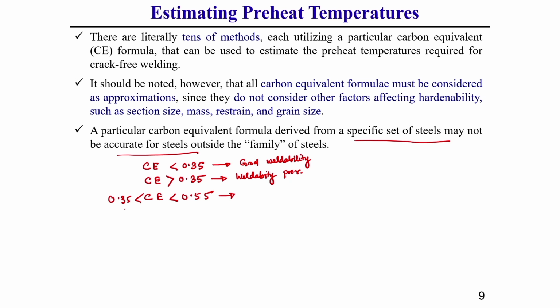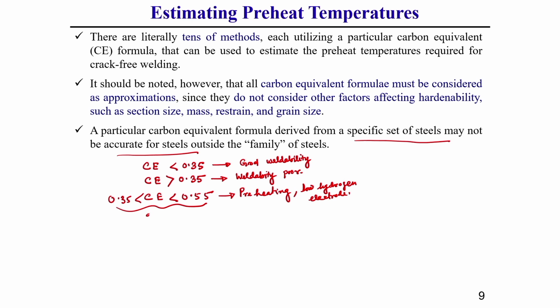Within this range of carbon equivalent, what is required? Here you need to use preheating, and a low hydrogen electrode is recommended; the welding electrode should have low hydrogen content during welding.